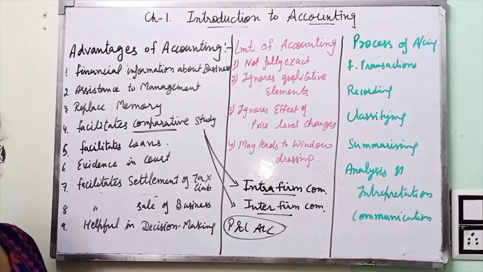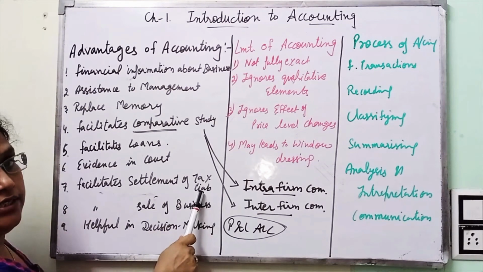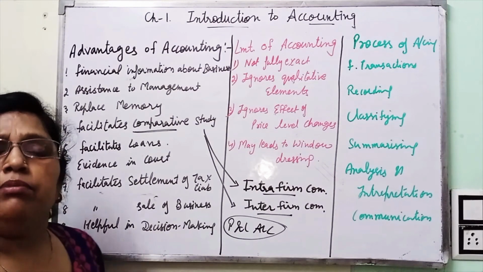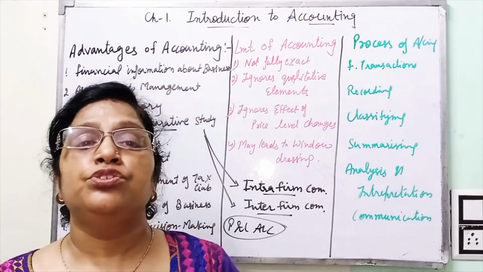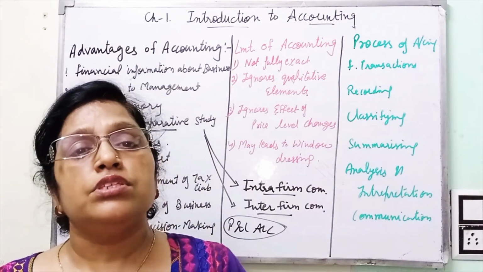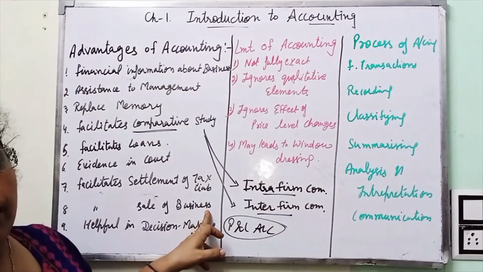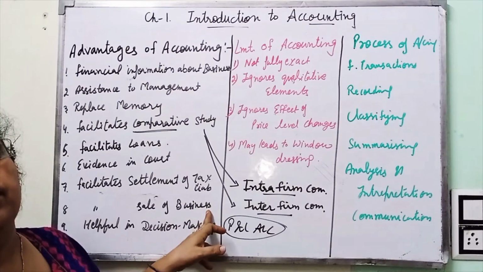On the amount which is calculated with the help of profit and loss in the form of net profit, only on that amount the businessman has to pay tax. Next is facilitate sale of business. If any businessman wants to sell his own business, dissolve the partnership, or close the company, then accounts help them to raise a particular amount from outsiders.